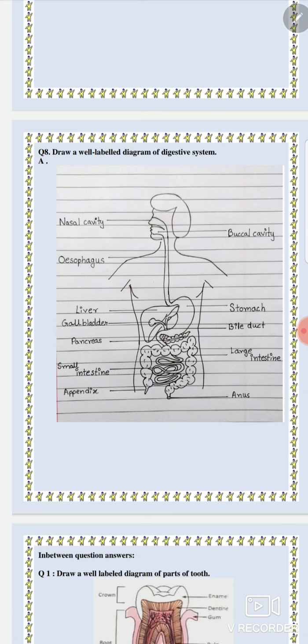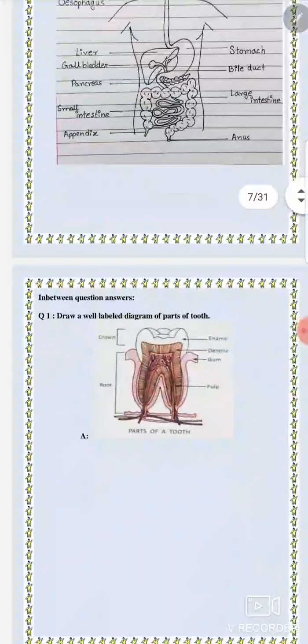It is sent from small intestine to the large intestine, where walls of the large intestine absorb the extra water which is present in the food, and waste is transferred down through anus. This waste, these feces, are removed from the body.